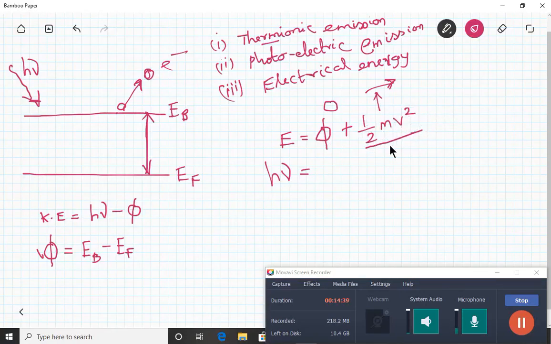This additional kinetic energy is important for the manufacturing of the photodiode and the solar cell. The function of the photodiode and solar cell depends on this additional kinetic energy, that is, on how much light has been illuminated, or at which frequency it has been illuminated. That is important.